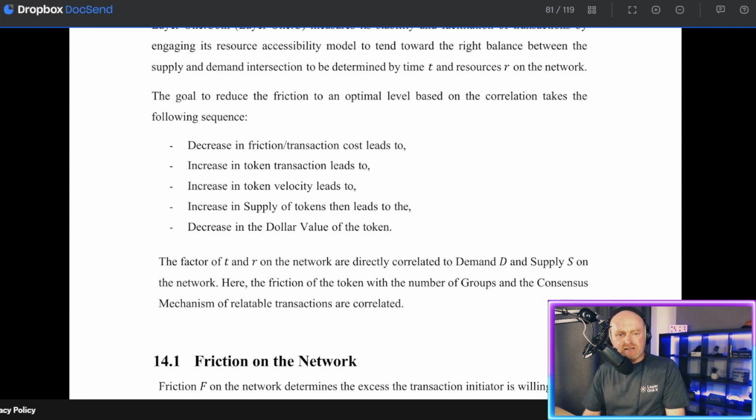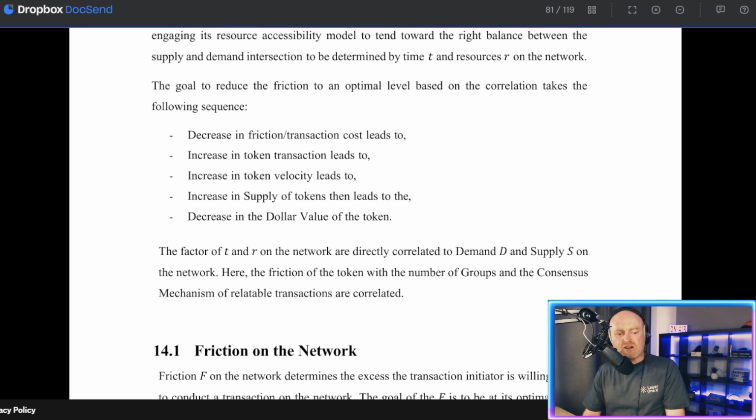The factor of time and resources on the network are directly correlated to demand D and supply S on the network. Here, the friction of the token with the number of groups and the consensus mechanism of relatable transactions are correlated.